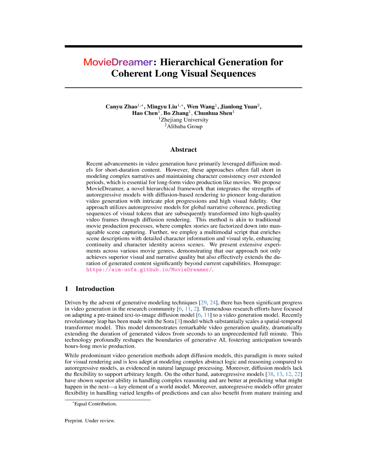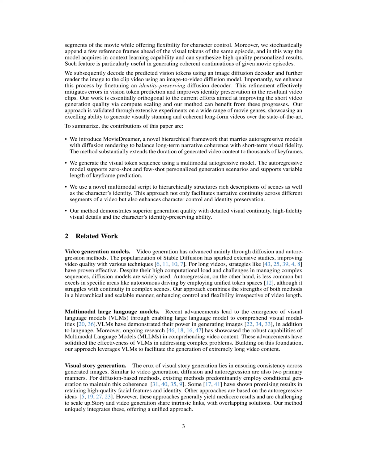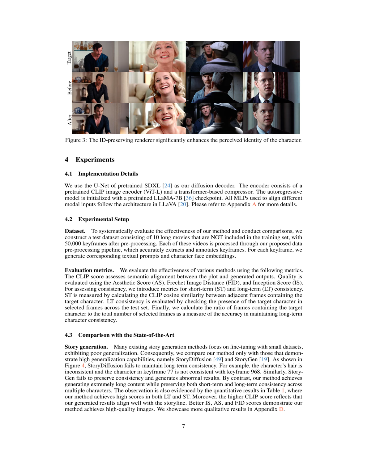MovieDreamer achieved significant advancements in video generation quality, coherence, and consistency, particularly in generating long-form videos that maintain both short-term and long-term character consistency. The method demonstrated superior performance over state-of-the-art models like StoryDiffusion and StoryGen, which struggled with maintaining character consistency and coherence across frames. Quantitatively, MovieDreamer scored high in long-term (LT) and short-term (ST) consistency metrics, as well as in aesthetic quality measures such as the inception score, aesthetic score, and Frechet image distance (FID).